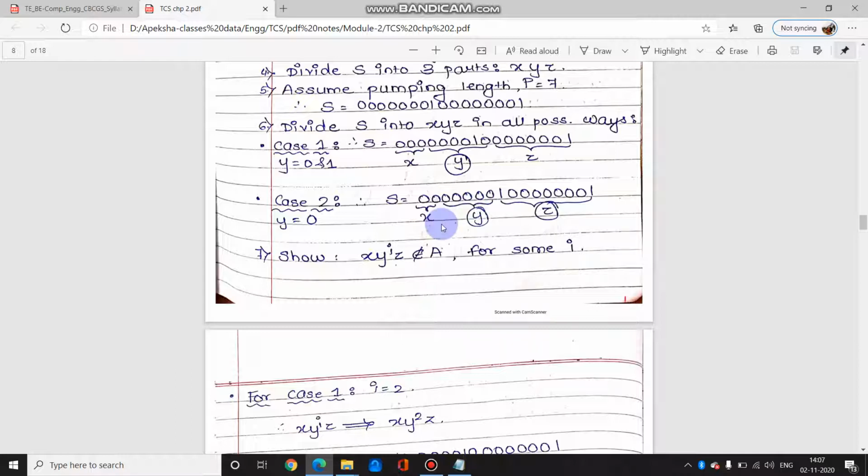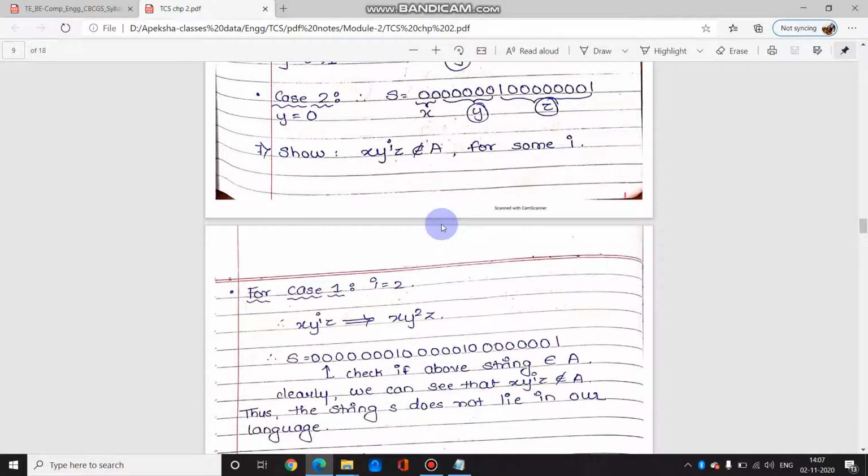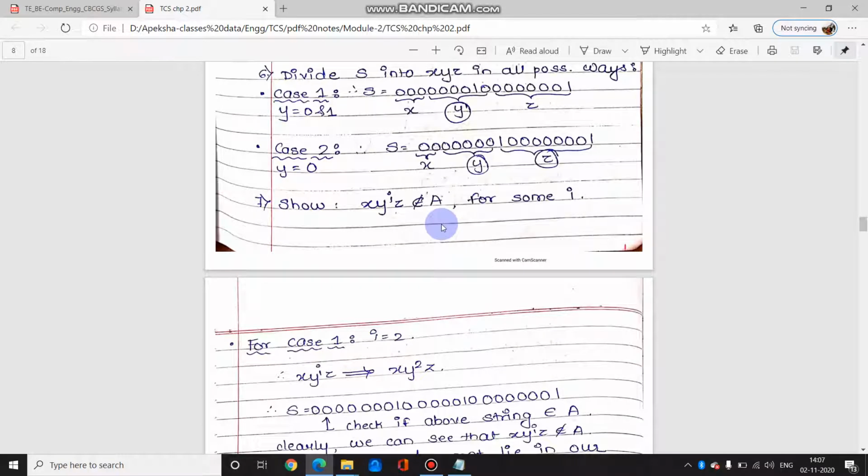So you can take third case as well. I have just taken it for the simplicity, that's it. So you can extend it if you want. So ये रहा first case, ये रहा second case. Now as I said, out of three conditions you can prove any condition to be wrong.